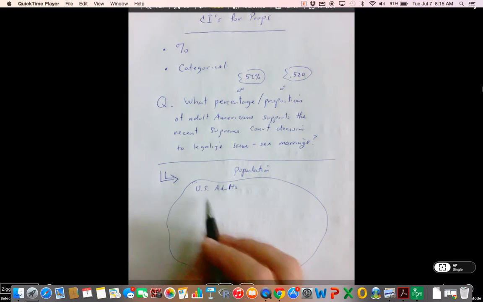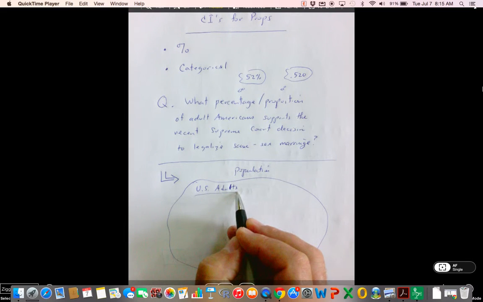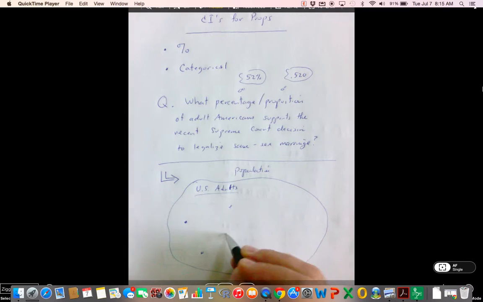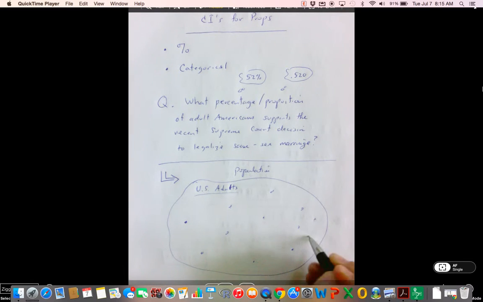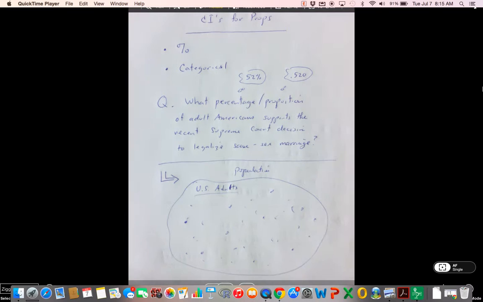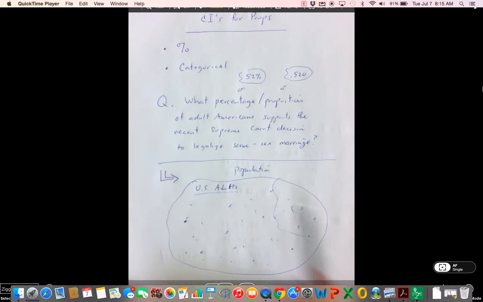But we couldn't go out and ask all of the U.S. adults. So what we would do is take a random sample. Let's just go around the country and randomly select people. Geographically, it's important that we don't get all people from the Northeast, because people in the Northeast tend to have more liberal beliefs, probably more supportive.